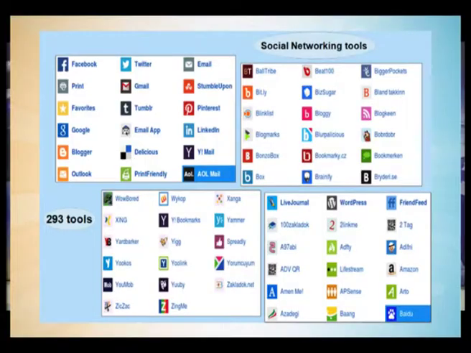Now you see how many social networking tools are available. This gives you a brief overview of the availability of the tools. A whopping 293 tools are presently available. Now one question is definitely coming to your mind: how is it possible to individually link all these services to our OPAC? Is it not a tedious and cumbersome job? No. There are tools available through which you can integrate all these distributed social networking services into a single window.